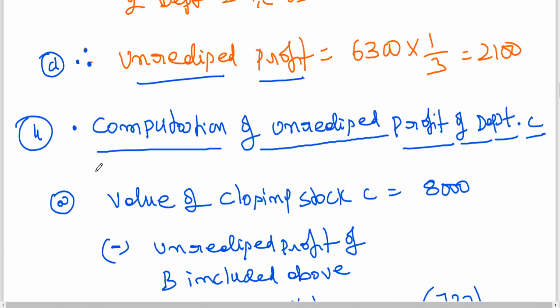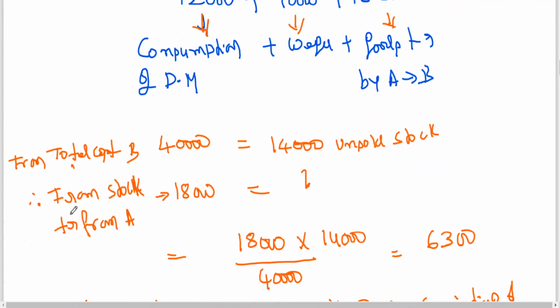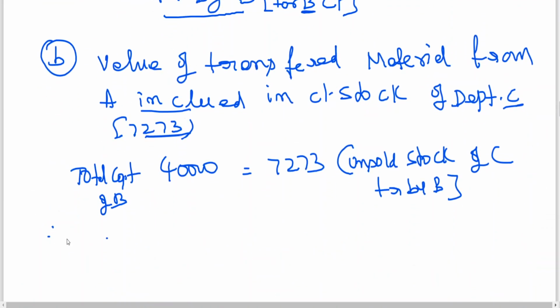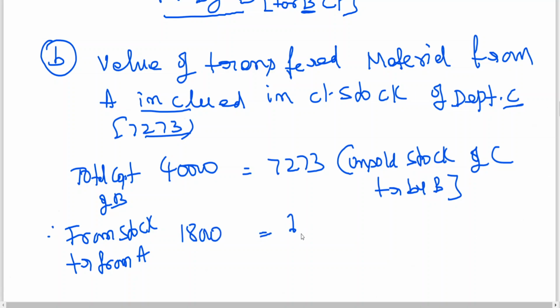I've given here the same. From stock transferred from A, what is the amount? That means unsold stock of C. Now you should see what is the amount that is being transferred from A included in this.